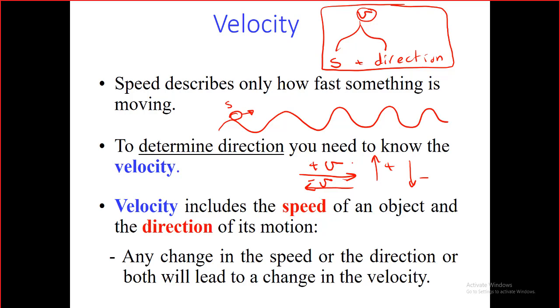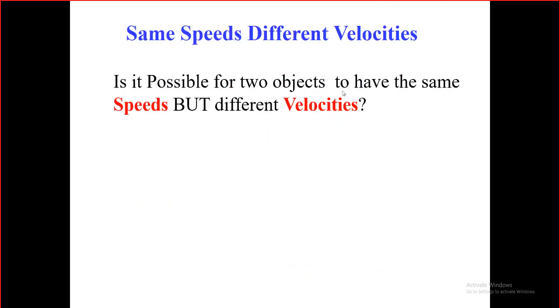Okay, Muhammad, yes. So the sign depends on the direction. Yes, it means the direction of the motion of the object, nothing else. When we say v equals plus 2 meters per second, this plus means nothing except that the object is moving to the right or upward. If it is negative, it means that the object is moving to the left or downward. Okay, Muhammad, clear? Is it possible for two objects to have the same speed but different velocities?